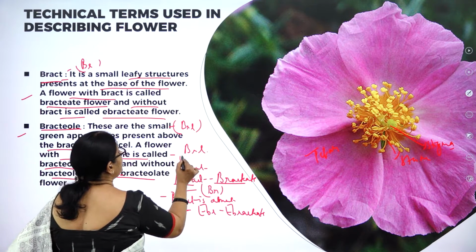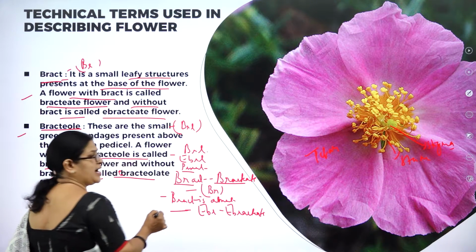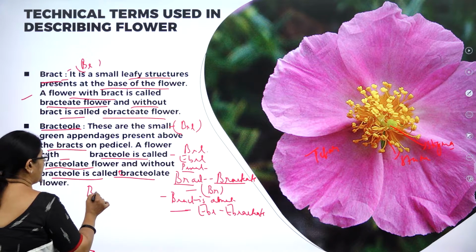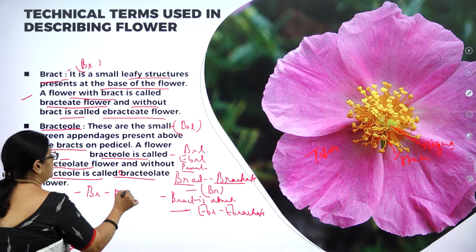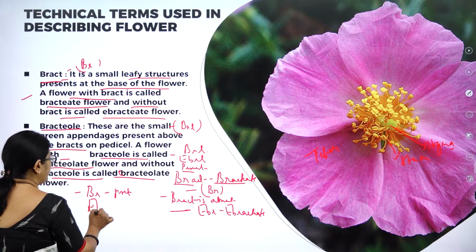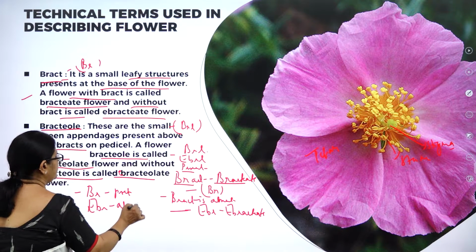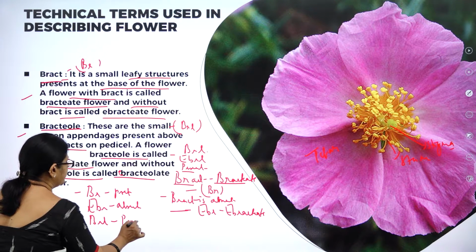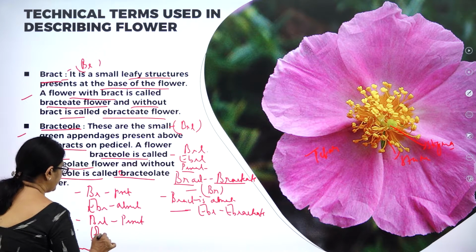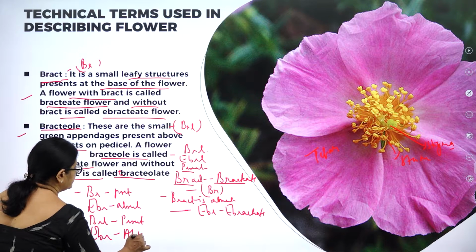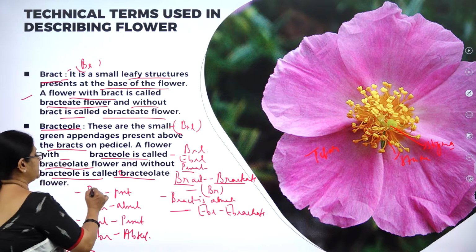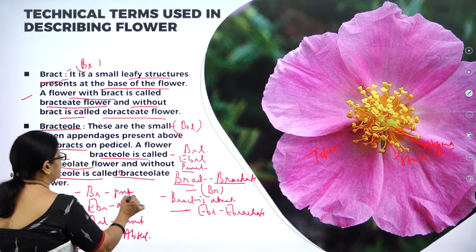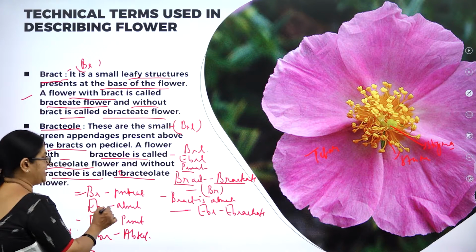It is ebracteolate, EBrl. See, Br present, EBr absent, then Brl present, EBrl absent. So when bract is present, we use the word bracteate.